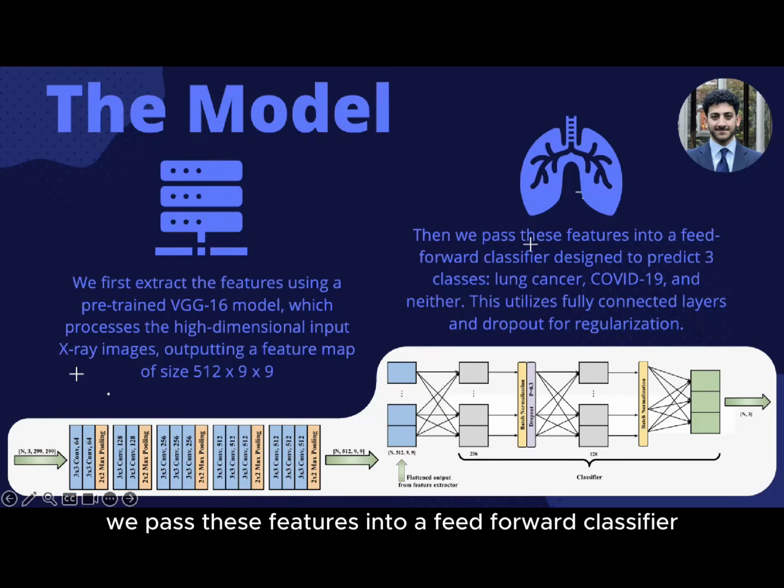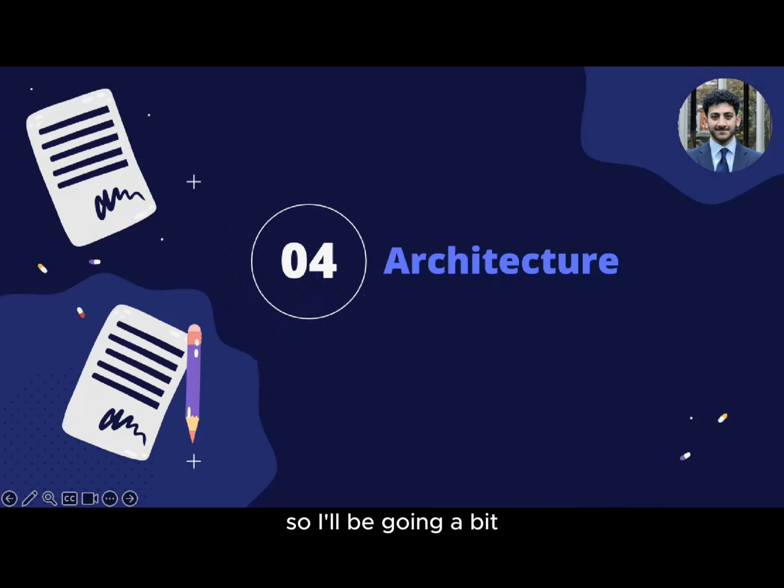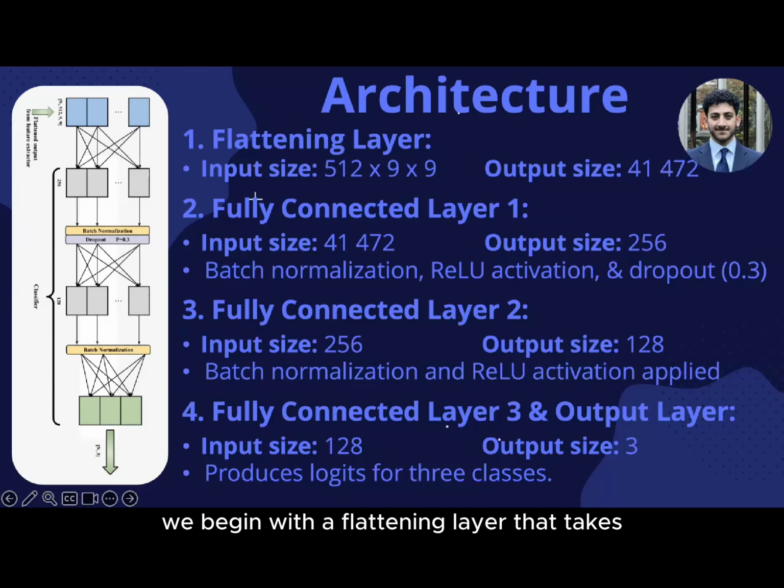Then we pass these features into a feed-forward classifier designed to predict three classes: lung cancer, COVID-19, or neither. So I'll be going a bit deeper into the architecture of our classifier. We begin with a flattening layer that takes an input from the VGG feature extractor and outputs 41,472 neurons. This then passes through the first fully connected layer, after which it undergoes batch normalization, ReLU activation, and a 30% dropout, culminating in an output size of 256 neurons.